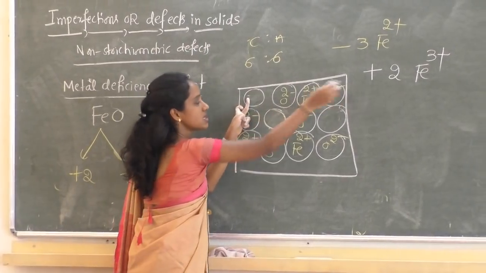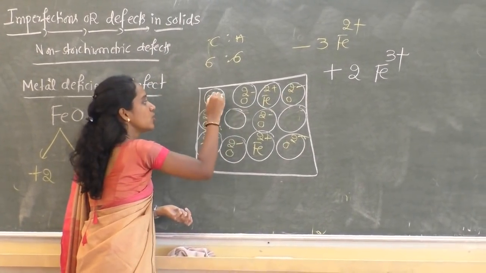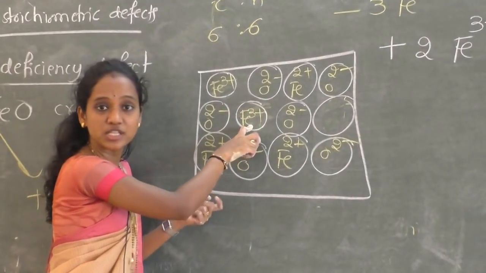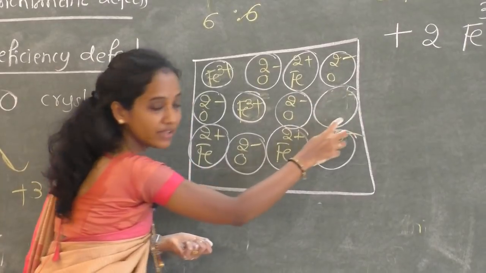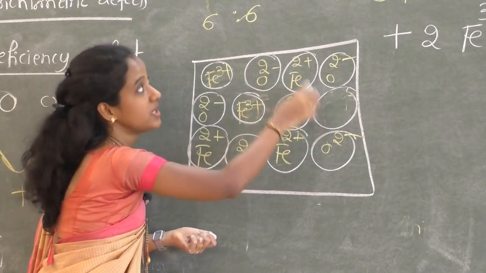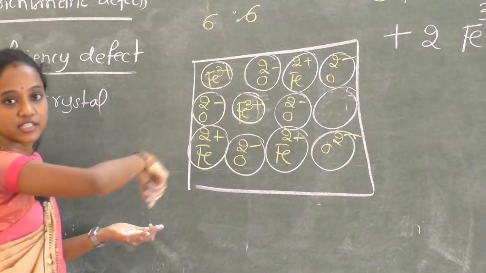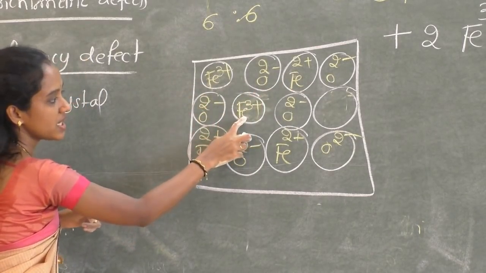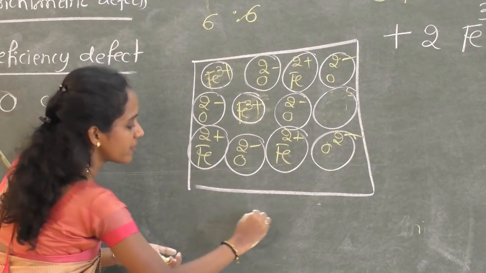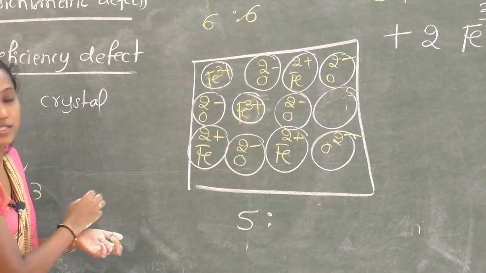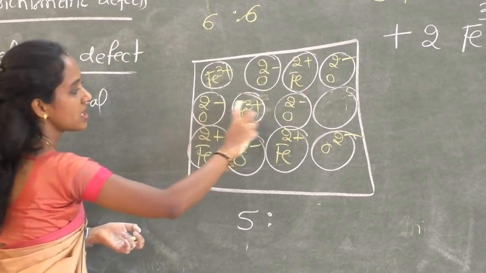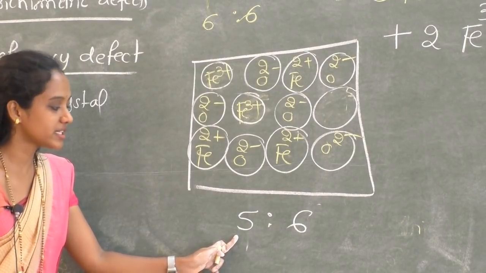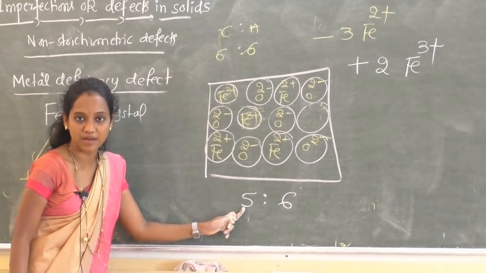What happens to this side? One of the Fe3+ ions will go here, and one more Fe3+ ion will occupy this position. Now there is one vacancy, right? Now you check the number of cations and anions in the crystal. How many cations are there? 1, 2, 3, 4, 5. Only 5. What about the number of anions? 1, 2, 3, 4, 5, 6. Is there any deficiency of metal? Yes. In the crystal there is a deficiency of metal.